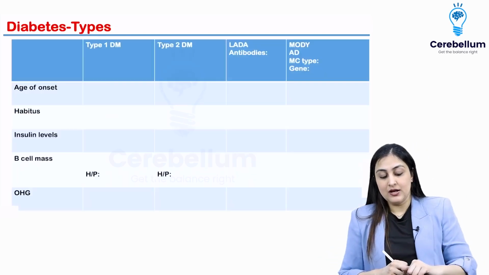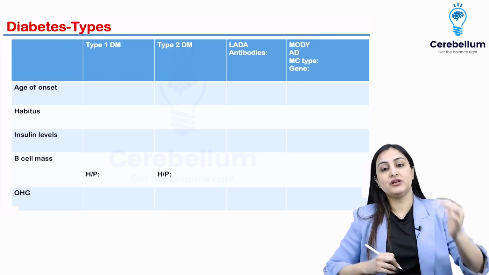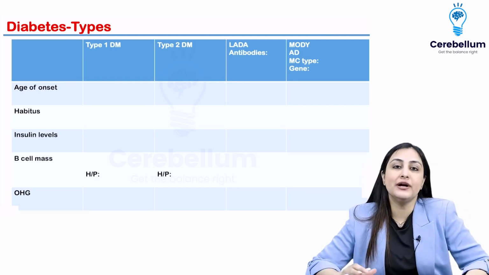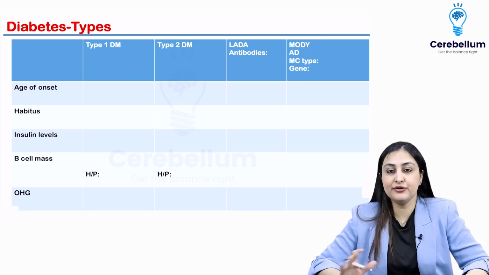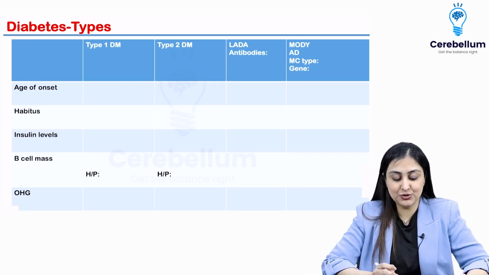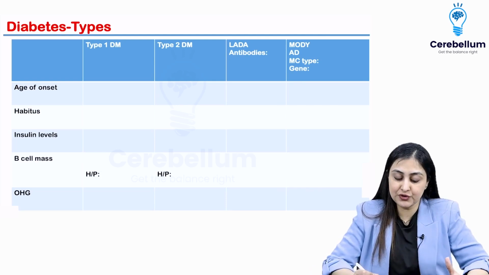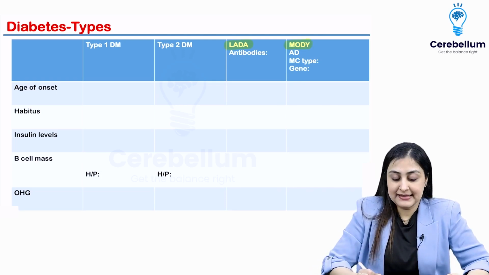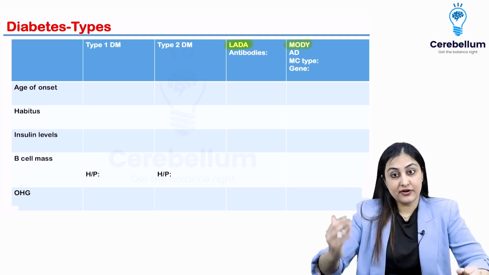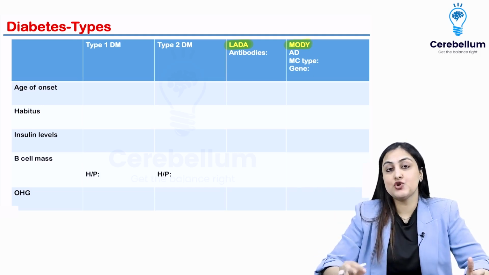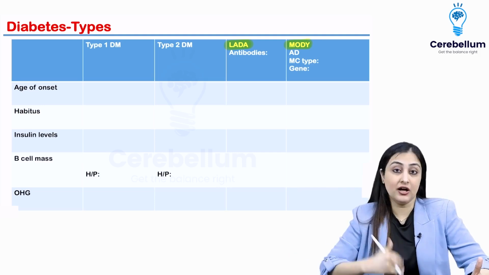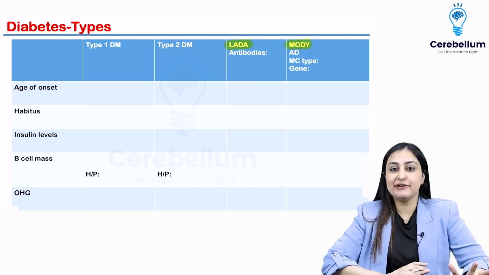Okay. Right. So now very important table which I've compiled for you is to understand the pathophysiology of the 4 types of diabetes. I'm sure you knew type 1, type 2. I've brought 2 more for you. So what is LADA is latent autoimmune diabetes of adult, whereas MODY is maturity onset diabetes of young. Okay, so pretty contrasting definitions.